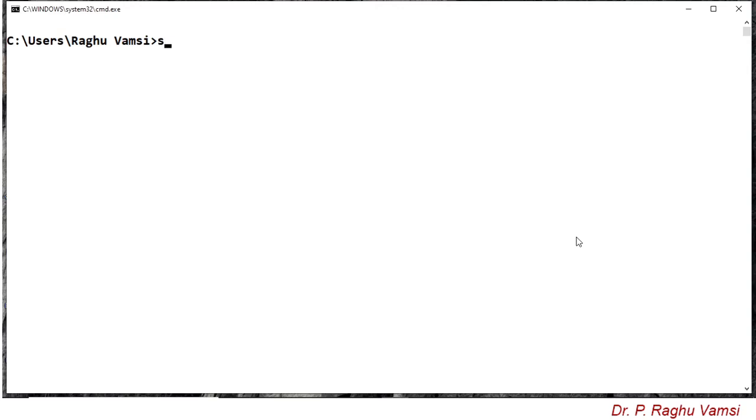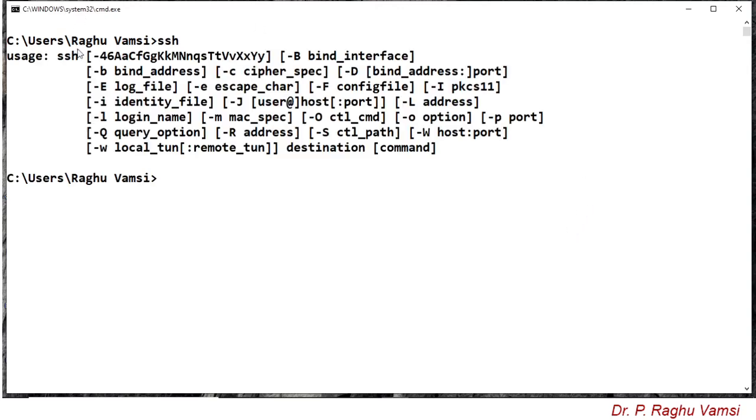The SSH command has various options, like mentioning the port number, username, the service that is going to be used, and many other options. However, in old computers, a special tool called PuTTY is used by users for connecting to SSH services. But in Windows 10, from the command prompt itself, we can use SSH.